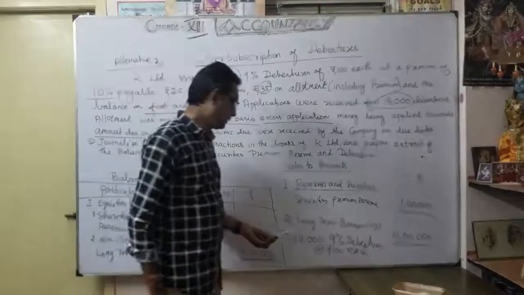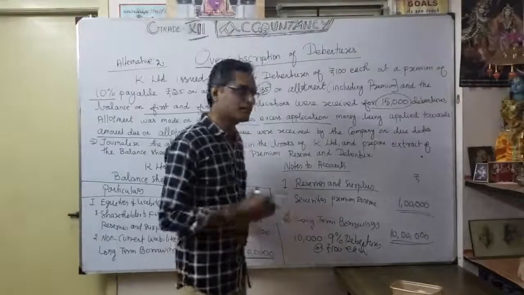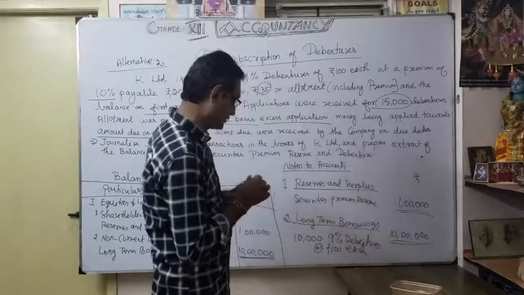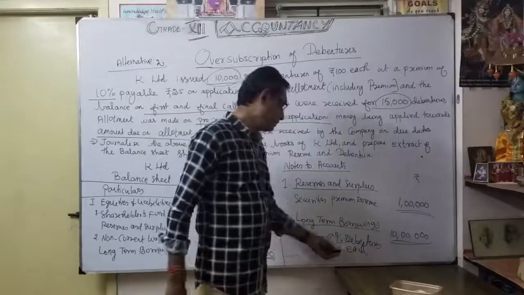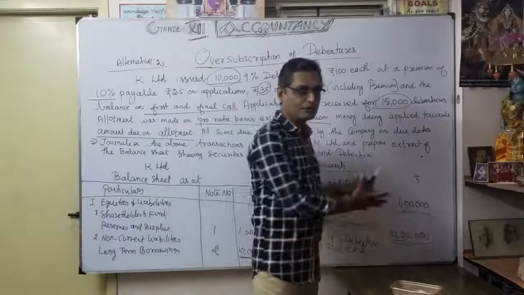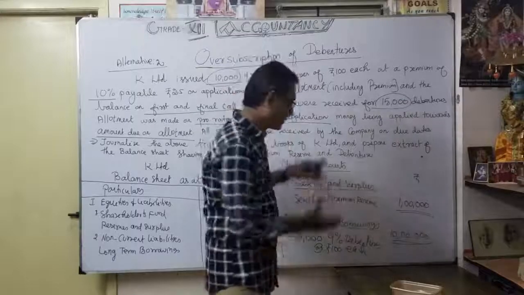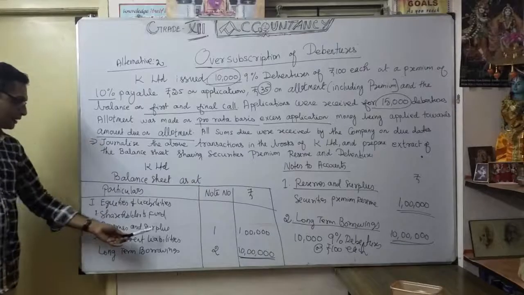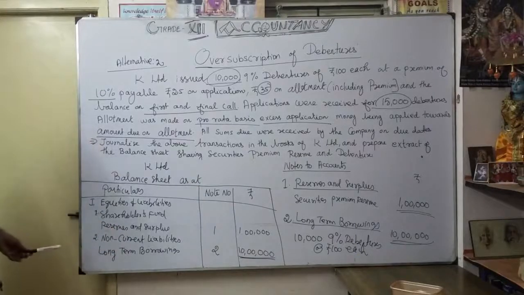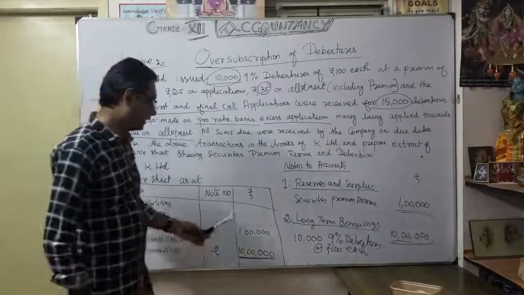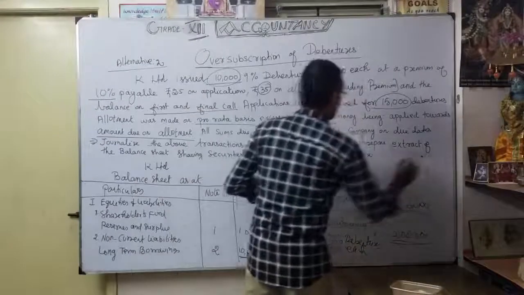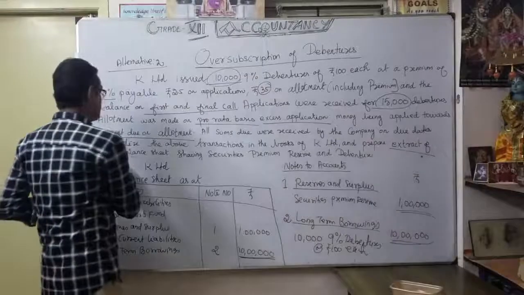The explanation here: as long-term borrowings, under that only, 10,000, 9% debentures at the nominal value of 100 rupees each, 10 lakhs. So here the discussion, no detailed notes. The main head here: which head does it have to come under? Non-current liabilities, under long-term borrowings. Okay. So likewise, suppose they ask for an extract of the balance sheet, you write it like this. That's very, very important.